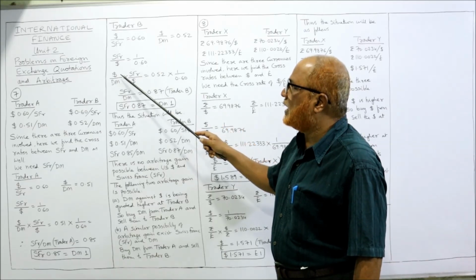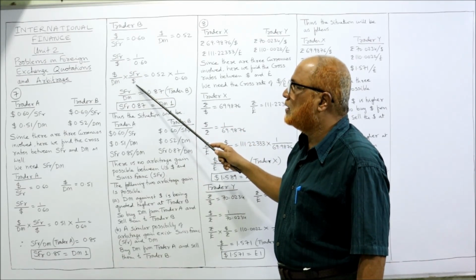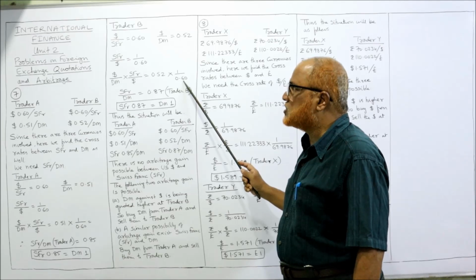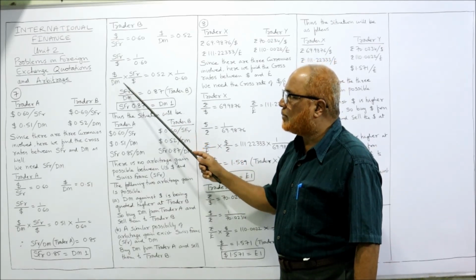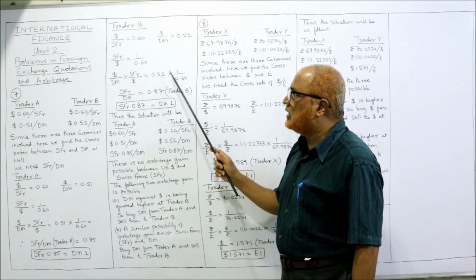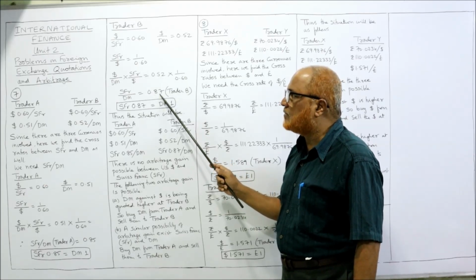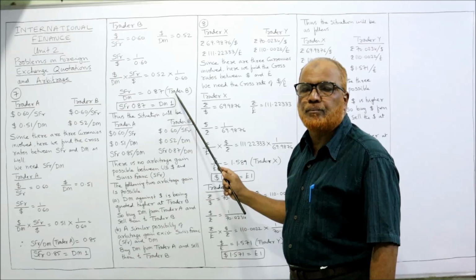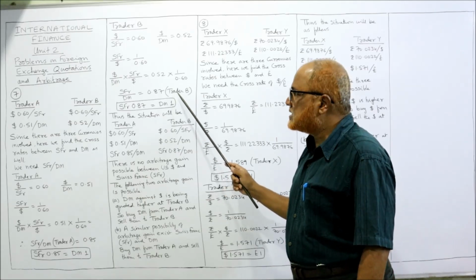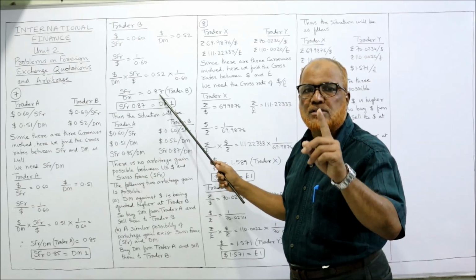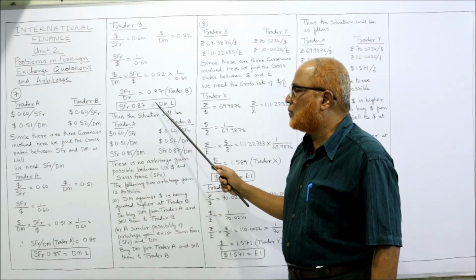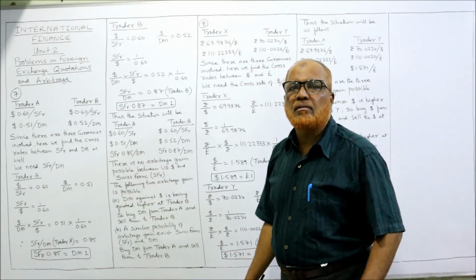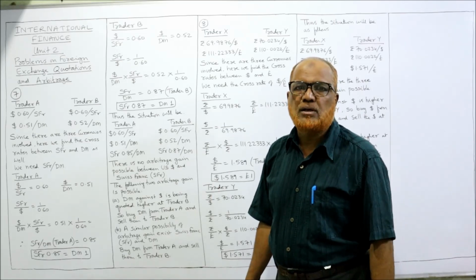Now we multiply dollar by DM into SFR by dollar. Dollar by DM 0.52. SFR by dollar 1 divided by 0.60. Now dollar will get cancelled. SFR by DM is equal to 0.52 divided by 0.60, which is 0.87. This is for trader B. So the cross rate of SFR per DM for trader B is SFR 0.87 is equal to DM 1. So in the problem, two quotations are given, but we have calculated the third quotation also, the cross rate, SFR per DM.